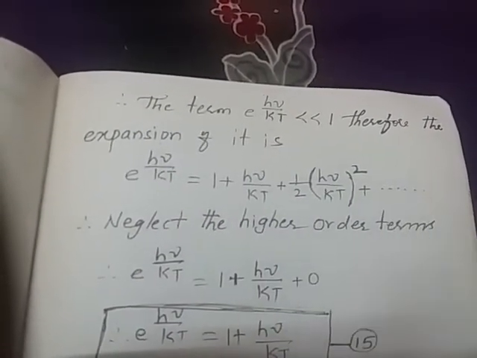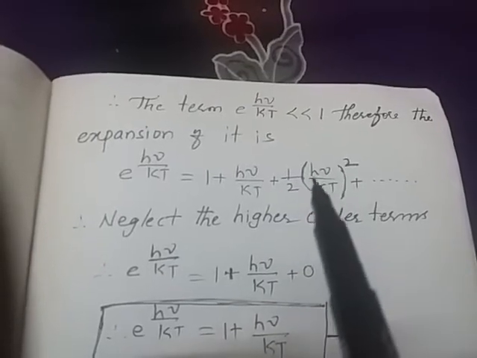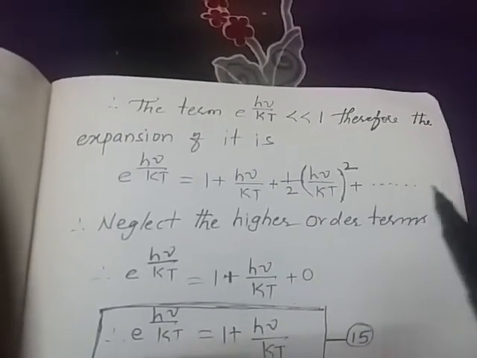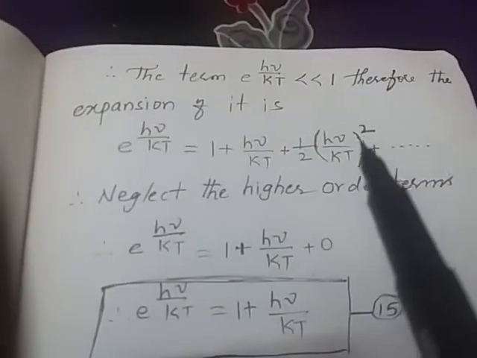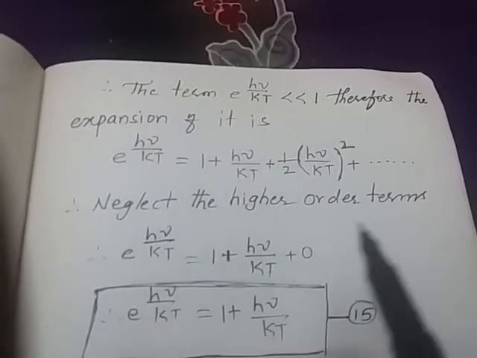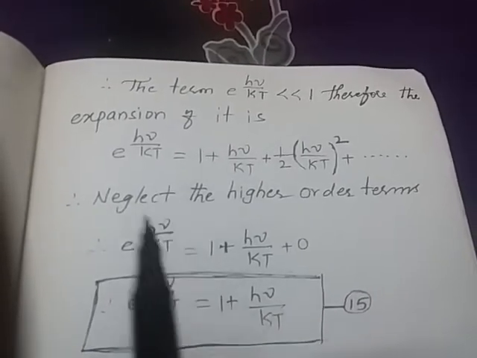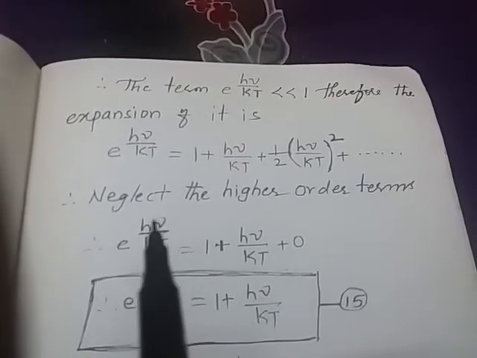What happened here? According to the binomial theorem, it can be expanded. So that expansion we have to take. e to the power of x we can write as 1 plus x plus 1 by 2 into x square, and so on. Similarly, e to the power of h nu by kT can be written as 1 plus h nu by kT plus 1 by 2 into (h nu by kT) whole square, and so on. The higher terms, when compared to the lower terms, are very small. That's why the higher terms can be neglected.